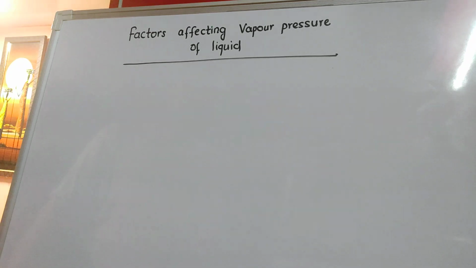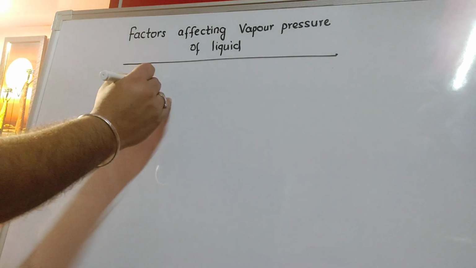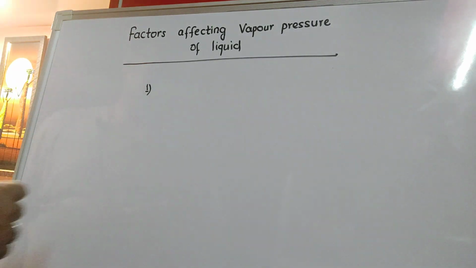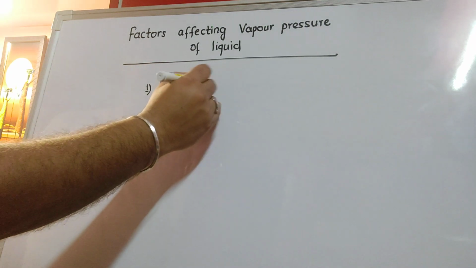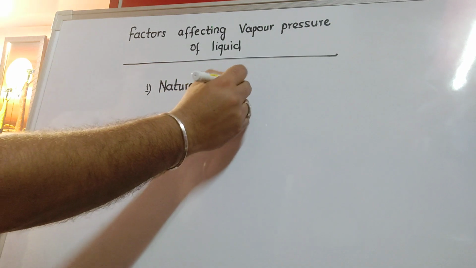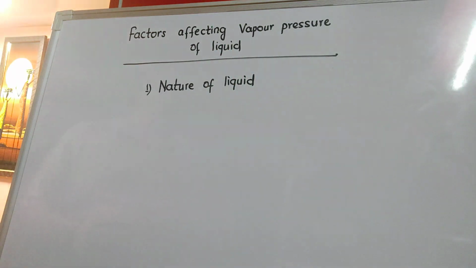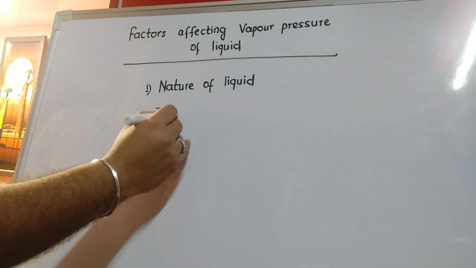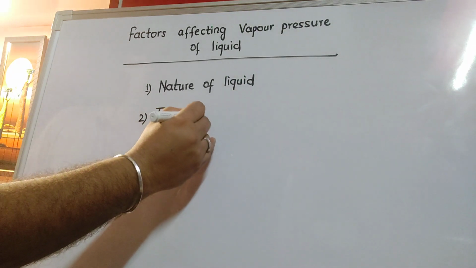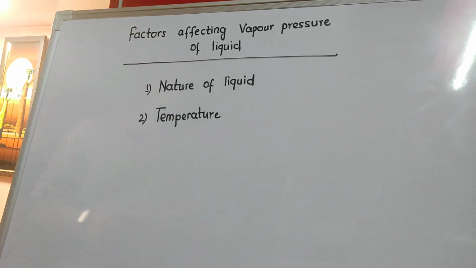Now we discuss the factors affecting the vapor pressure of liquid. There are two factors, my dear students. One factor is internal, and that depends upon the nature of liquid. You cannot change the nature of the liquid. The nature will remain fixed. The external factor is temperature.